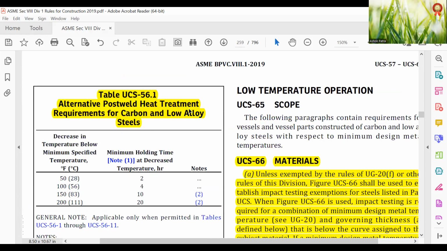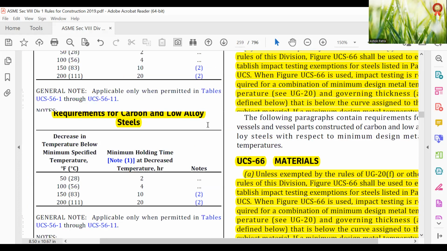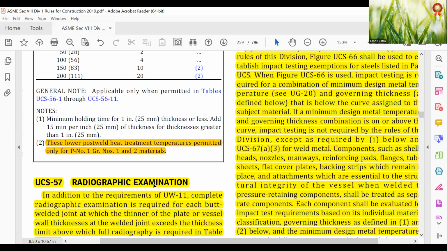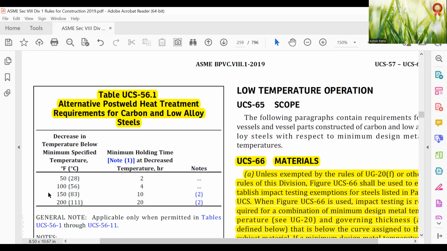Alternative post-weld heat treatment, that is only P number 1 and 3, I think, as per that only. But here those lower post-weld heat treatment temperatures are permitted only for P1 materials. But still, if you go below the minimum specified temperature for any region, the minimum holding time will increase.